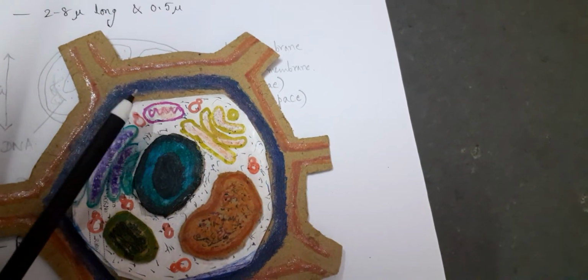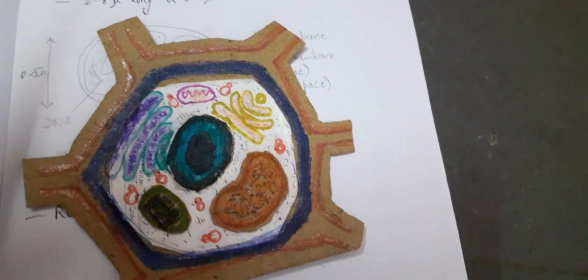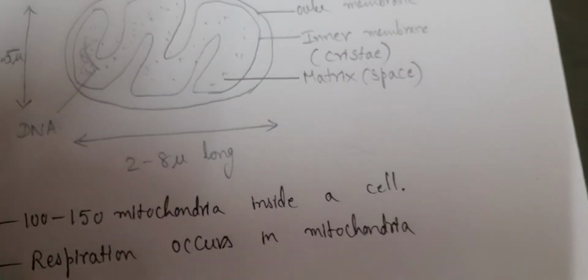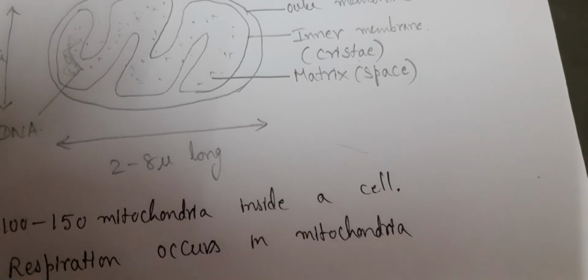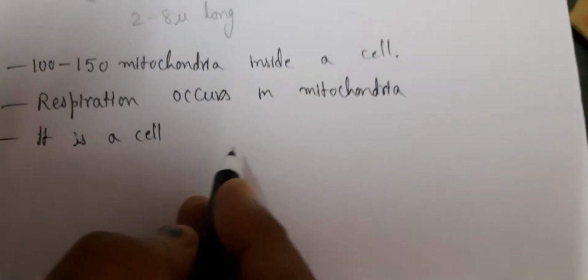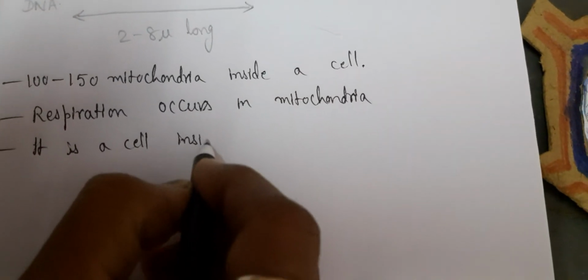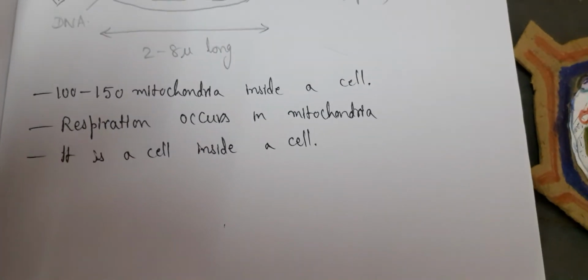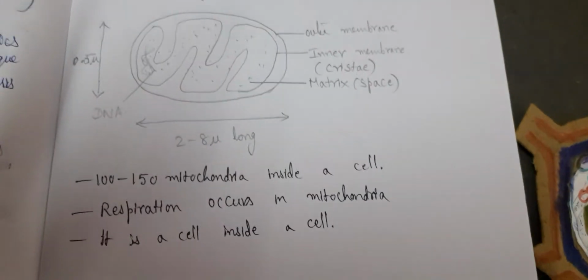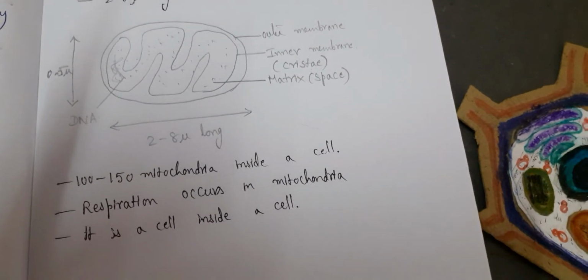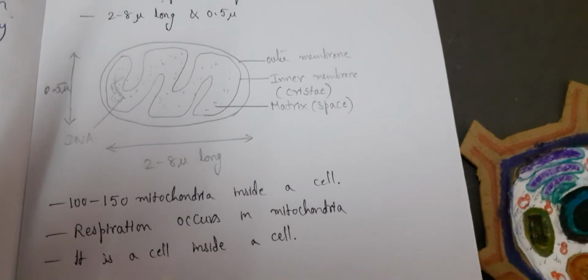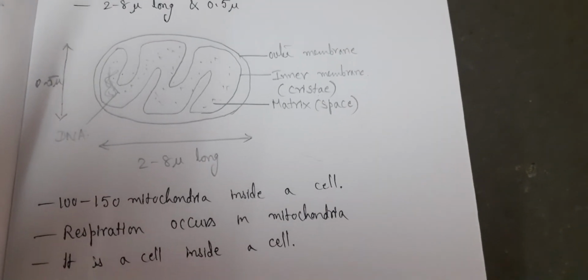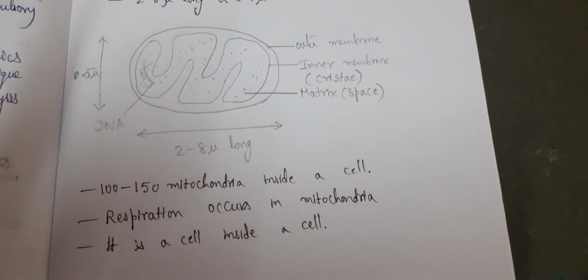It also acts as one of the cells. Okay. So you can write it is a cell inside a cell because it acts as an independent unit. Independent unit means it does not depend on other organelles. It functions in its own way. So you call it a cell inside a cell.